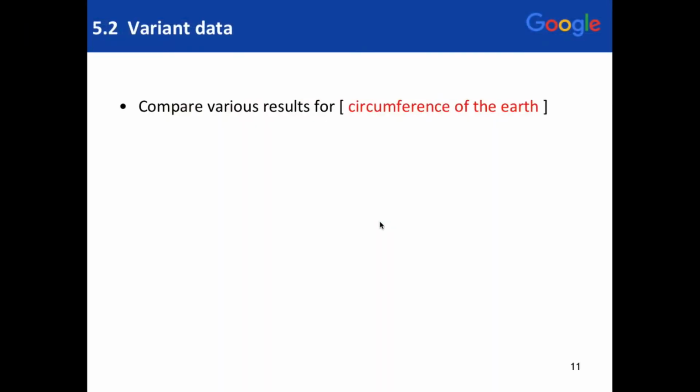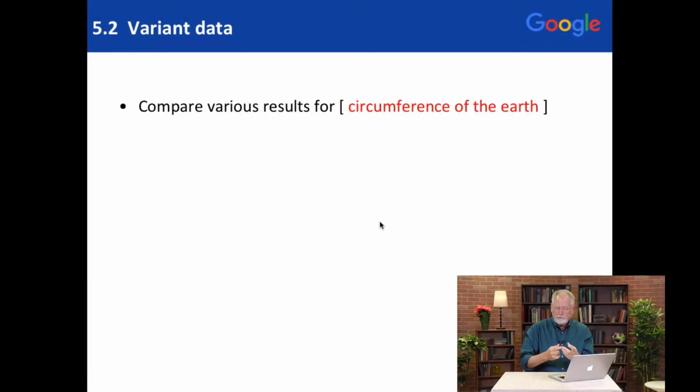For example, what's the longest river? That should be easy to determine. But one of the big lessons of this entire class is it depends. And it depends on a lot of things. So let's think about something simple, like what's the circumference of our planet? So how big around is the Earth?